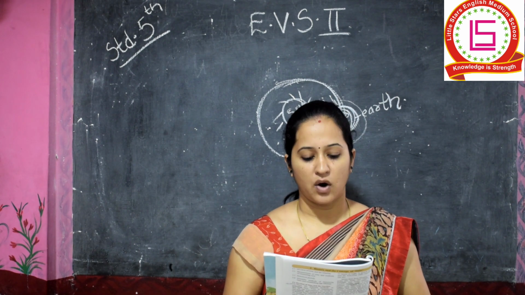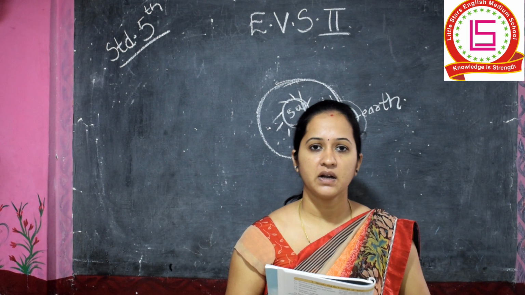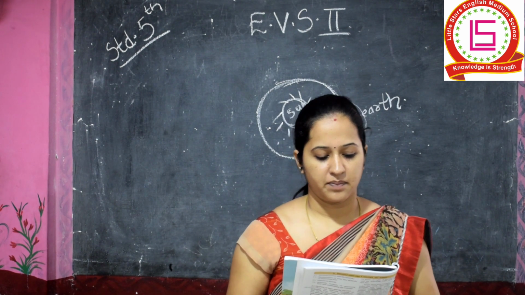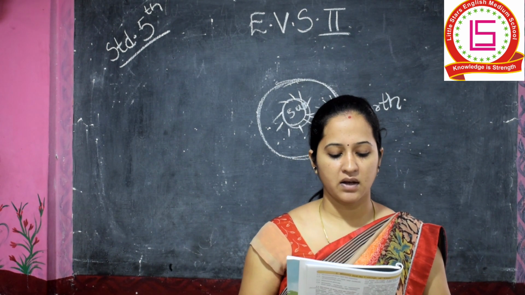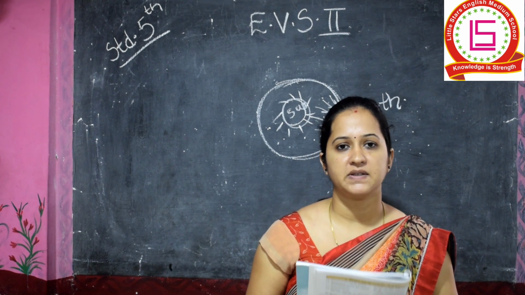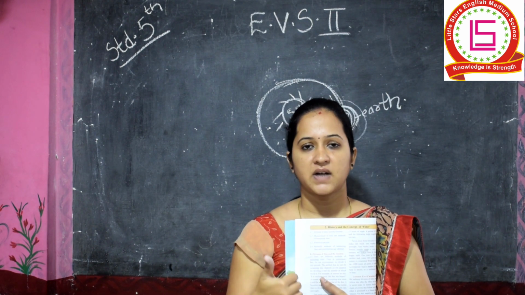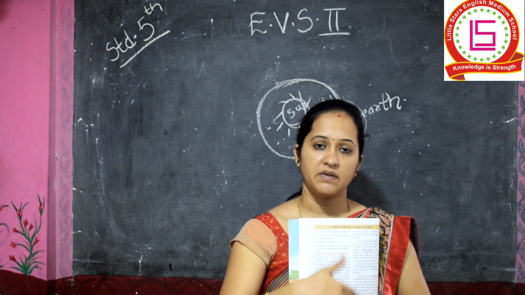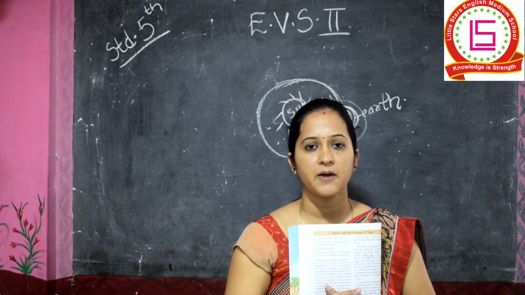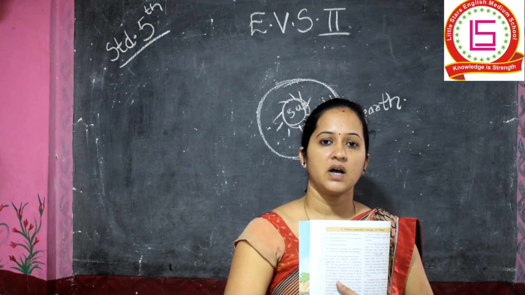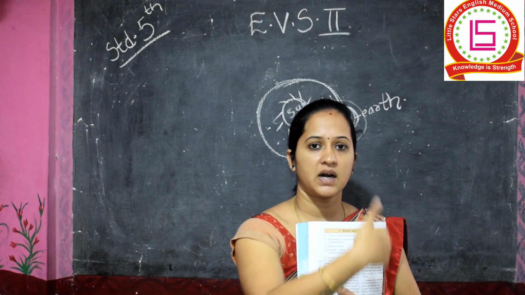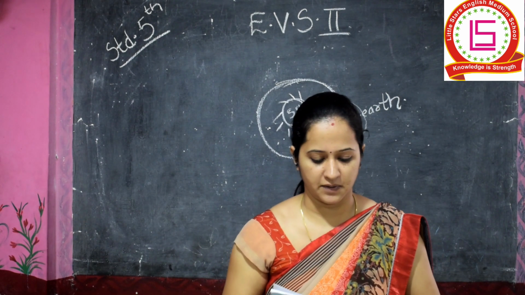The years of this period are counted and written in reverse order. The first century before the common era began at the year 100 BCE and ended with 1 BC. When the common era started, we started with the number 1. But even before that the earth was in existence and many living things were there. So it is written in the opposite way: they started counting from 100, 99, 98, in reverse counting.